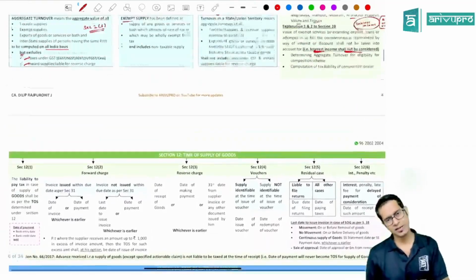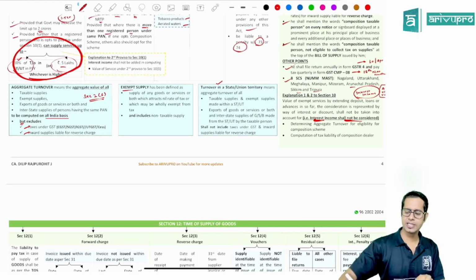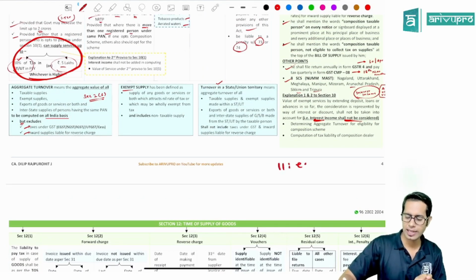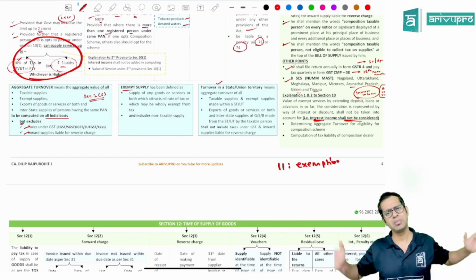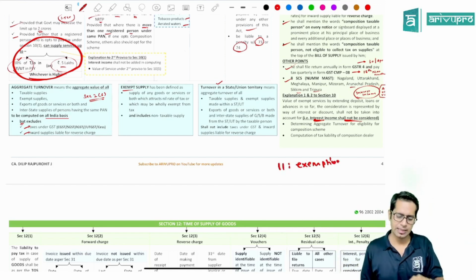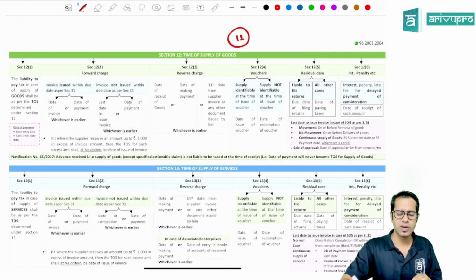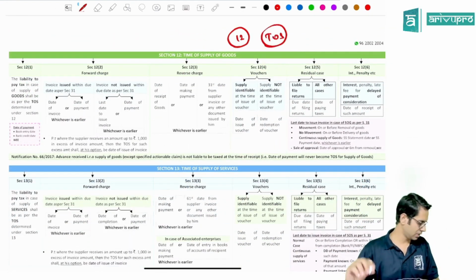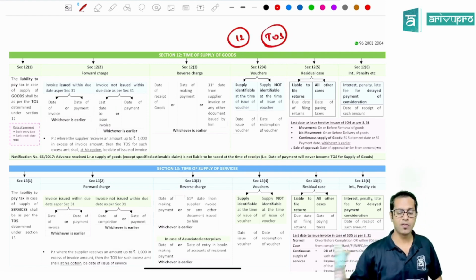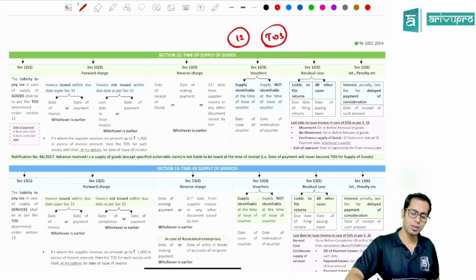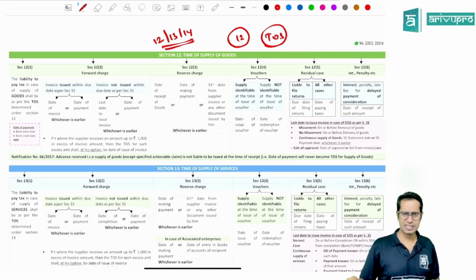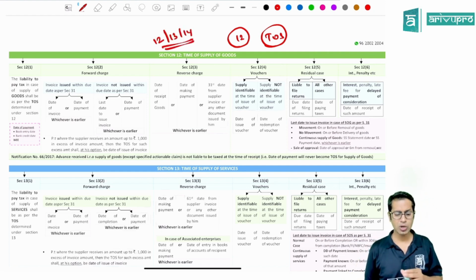Next is section 11. Now in the flow, if you see, next is section 11. Section 11 talks about exemptions. Exemption we'll discuss at the end because it is one separate topic which is very lengthy. Now next topic which we are going to start is section 12. Section 12 talks about what? Time of supply. Sections 12, 13 and 14, these three sections, very easy sections again. They talk about time of supply.